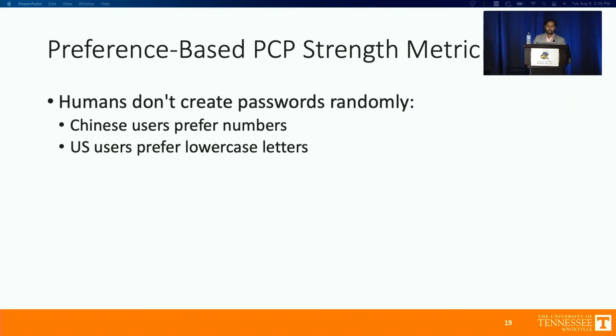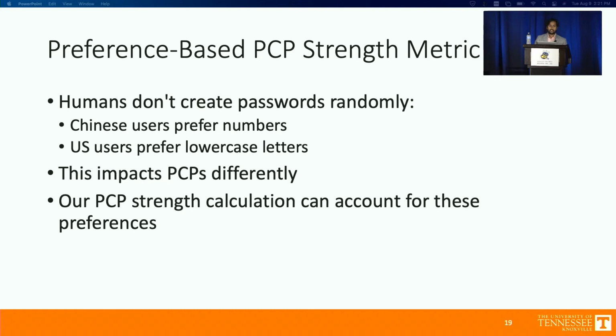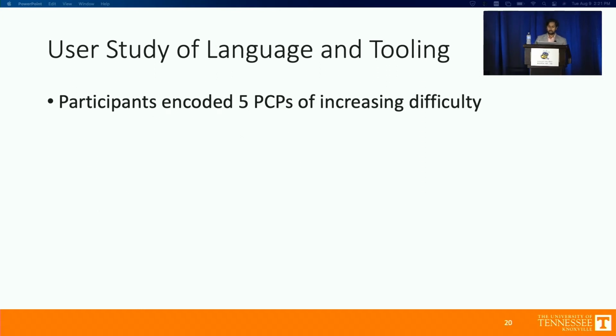Something novel about our PCB strength checking algorithm is we have found out that humans aren't a password generator, so they do not create random passwords. Humans have preferences. Previous research has shown that Chinese users prefer numeric characters, US users prefer alphabetic characters. And these preferences impact the strength of passwords built on a PCB separately. Our PCB strength algorithm takes that into account and calculates the actual strength using human preference in mind.